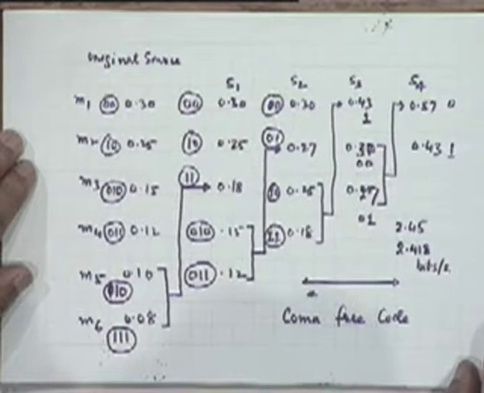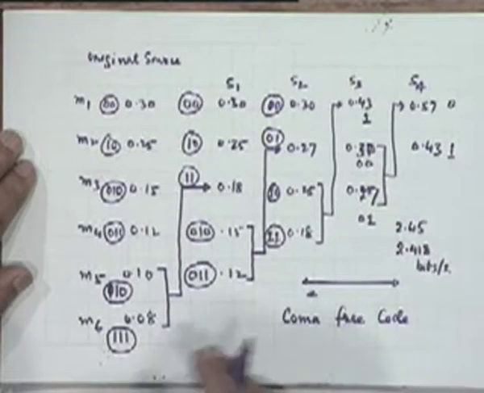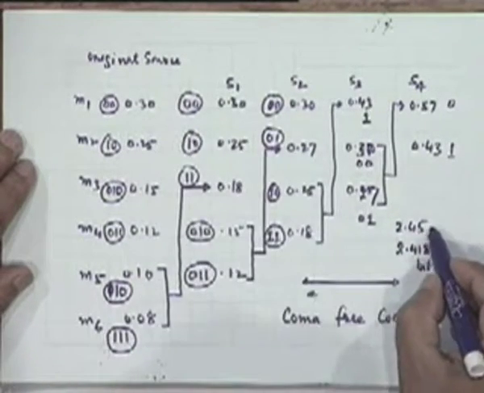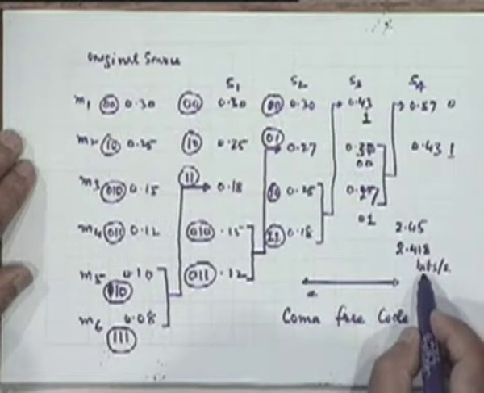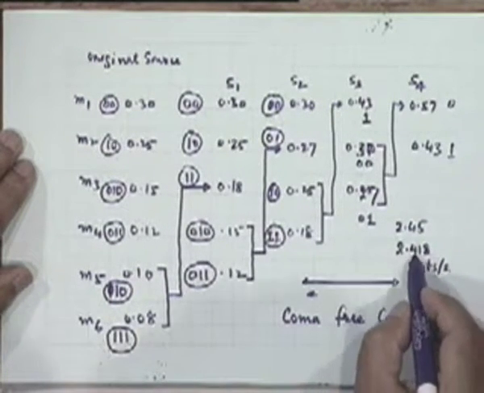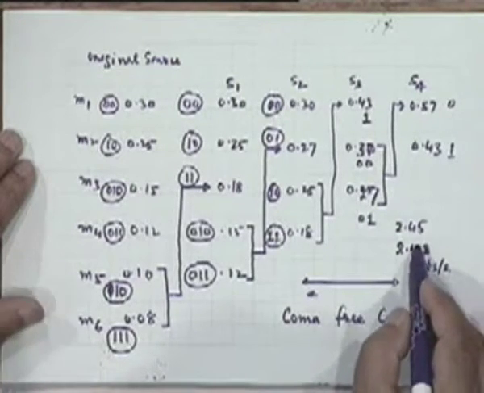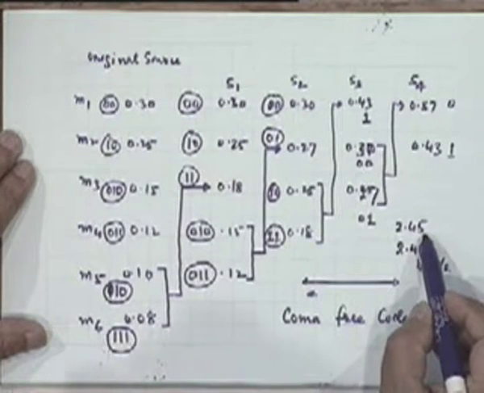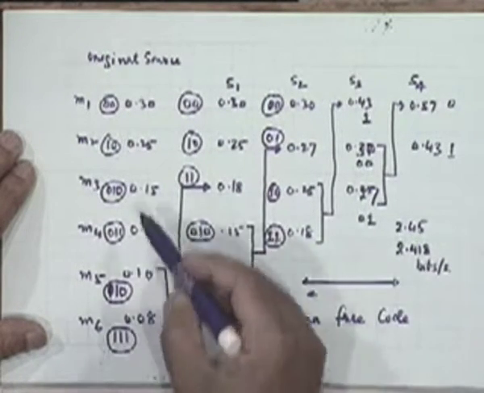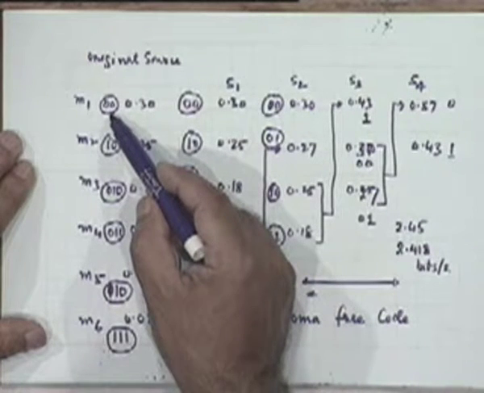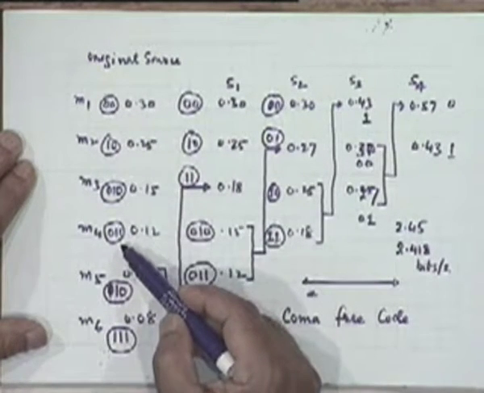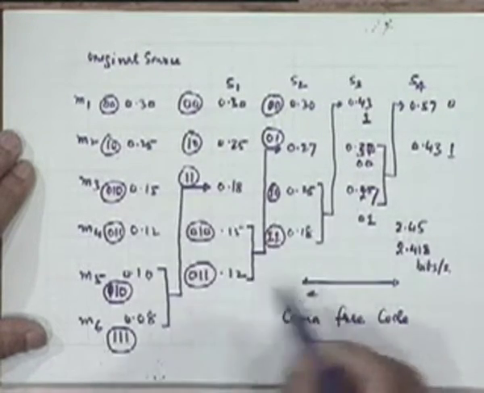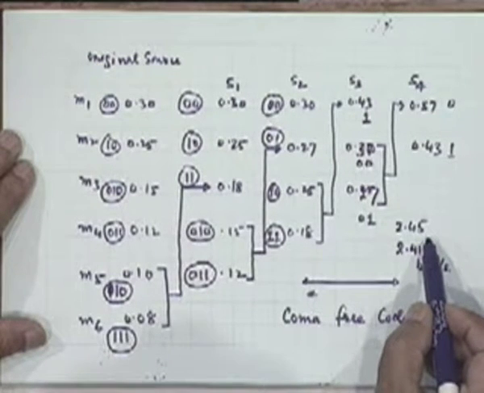And this procedure is quite efficient as seen from this example. As I said, one could verify that the entropy of this source is 2.418 bits per symbol, whereas the average length of this code that one has finally come up with is 2.45 bits per symbol, right? Because some messages are represented by 2 bits, and some are represented by 3 bits, and if you take the average using the probabilities, the average value turns out to be 2.45 bits per symbol.